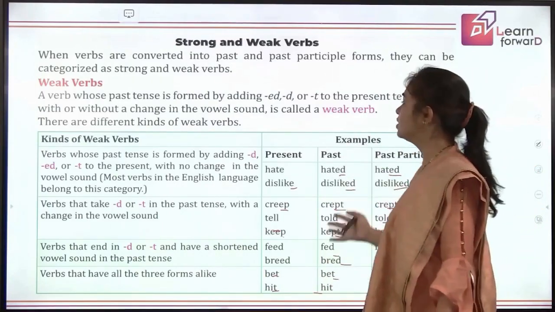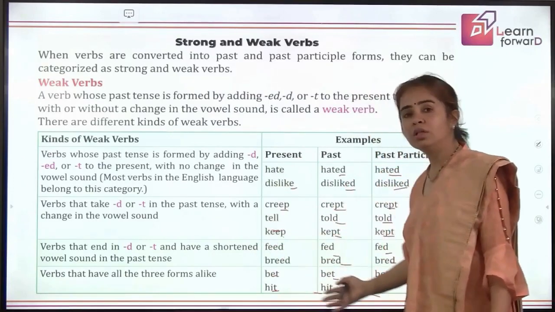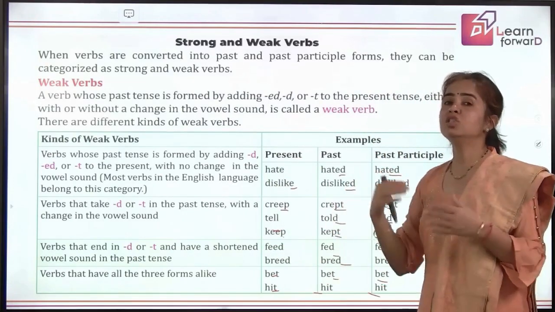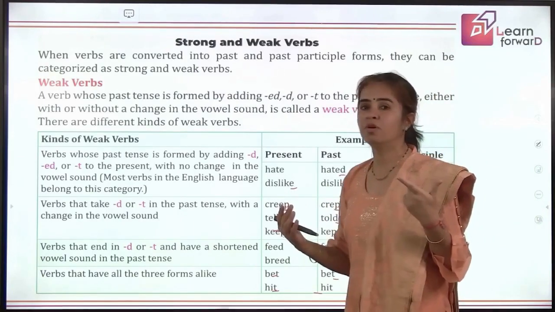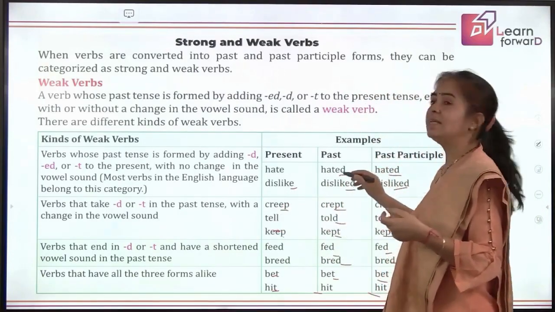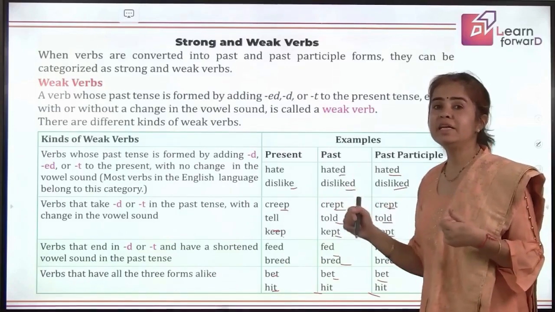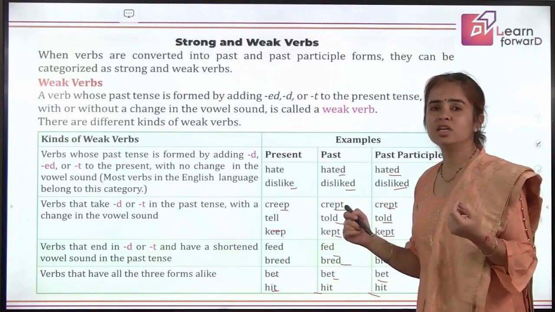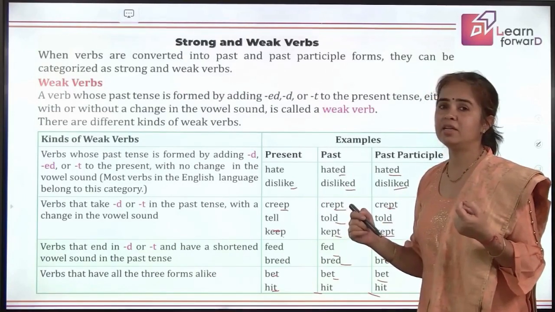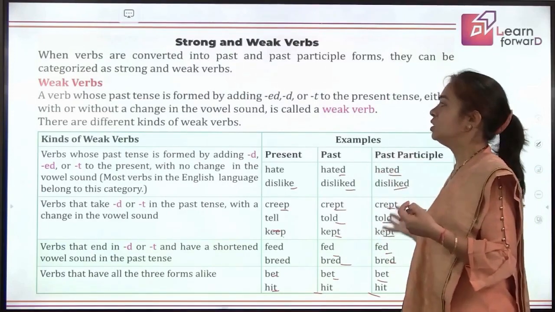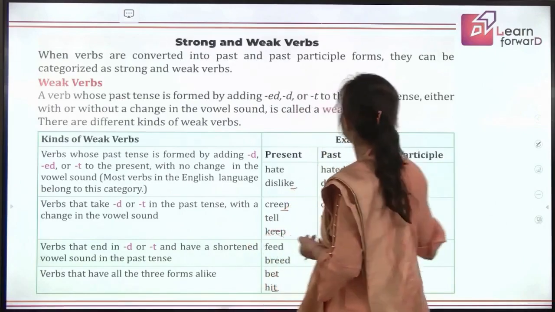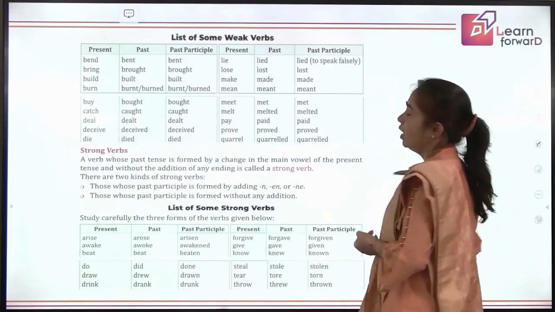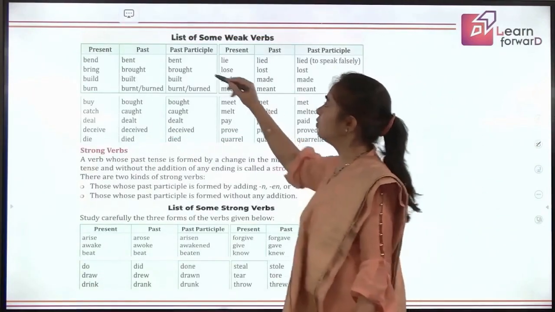So the verbs which either have all three forms the same, or change into past or past participle form, that means the second and third forms of the verb are formed by adding D, ED, or T. There could be a little change in spelling before adding T at the end. All these verbs are called weak verbs, right? Have you understood? Okay. So here we have a list of some weak verbs.